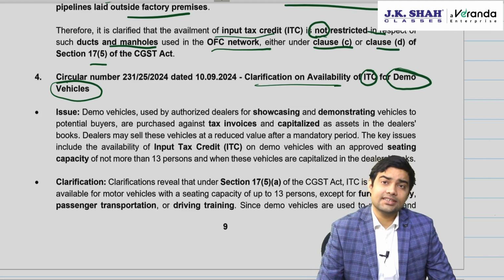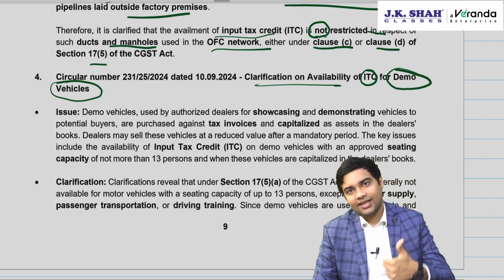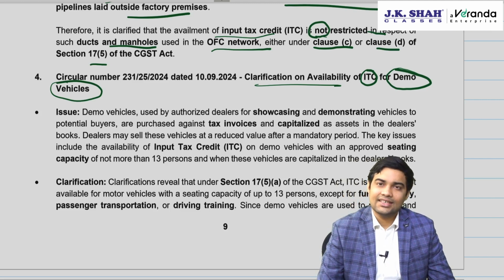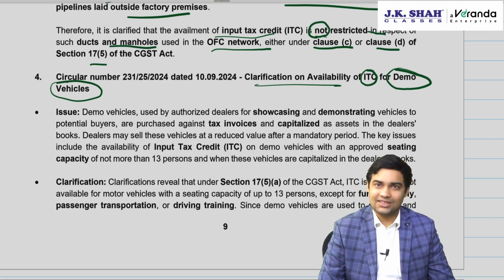So the question is, on these demo vehicles, whether you will get ITC. CBIC has clarified, yes, demo vehicles will be eligible for ITC. Is it, sir? Yes. Because it is for further supply of such motor vehicle.